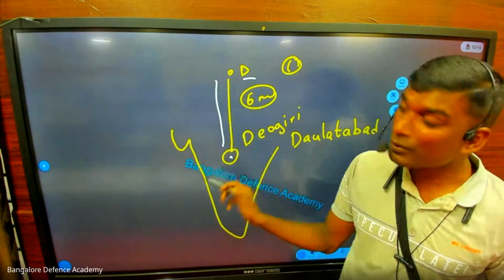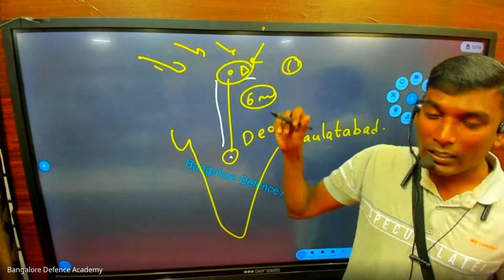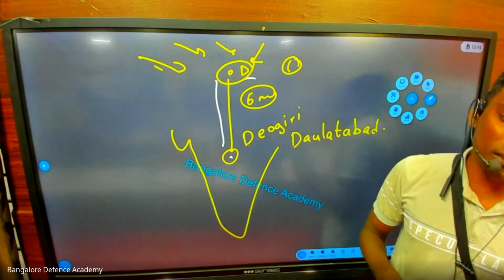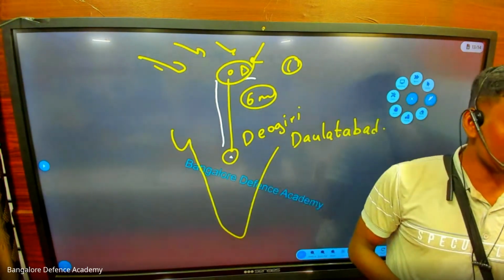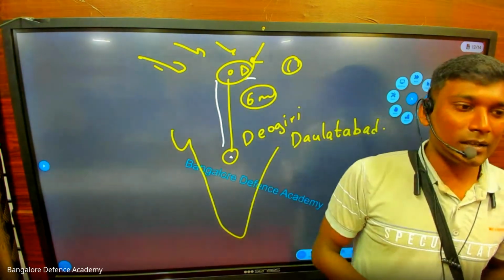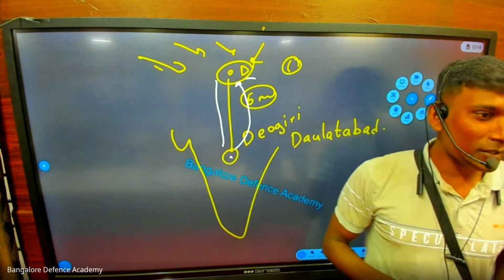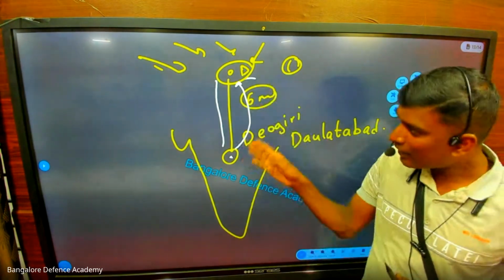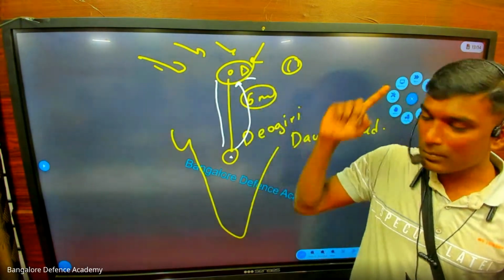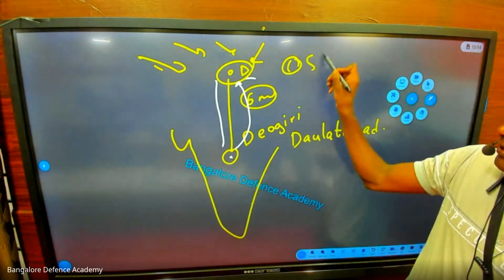But after 6 months, what happened? From foreign countries, people started attacking. Delhi was under trouble. Now Muhammad bin Tughlaq realizes, oh my God, I made a mistake. I should have kept Delhi as the capital. So once again he says, dear people, we are going back. He takes all the people back, and it takes another 6 months. This was the first mistake: shifting the capital.